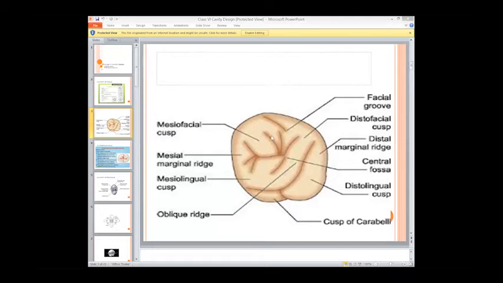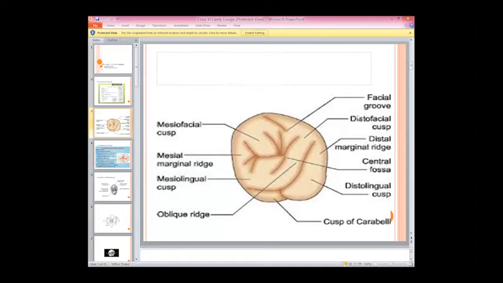So now we have come to the point that the cusp of Carabelli is present on the palatal aspect. This is the mesial side, this is the palatal side. We can say that the cusp of Carabelli is an identification present on the mesiopalatal side or the mesiolingual side. Okay, are we clear about that?